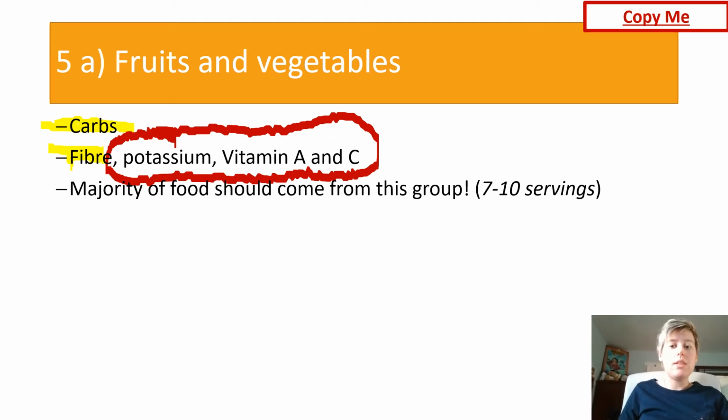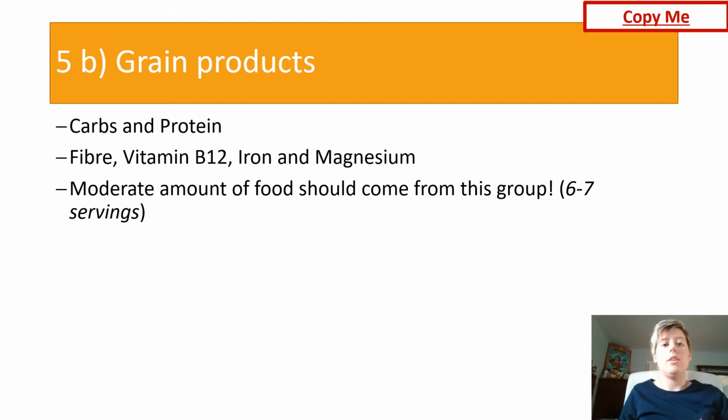Now the next category of food that we have is our grain products. Our grain products are high in not only carbohydrates, but also protein. Like our fruits and vegetables, we again have dietary fiber, which is good. And then for some of our micronutrients, we have vitamin B12, iron, and magnesium.